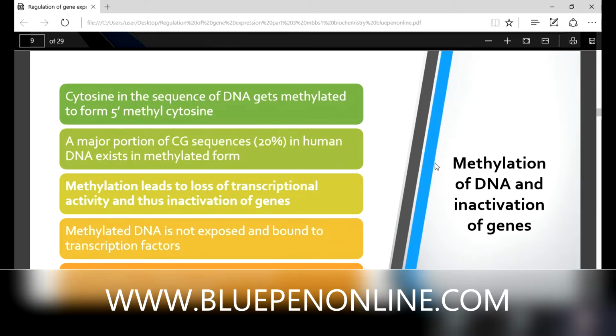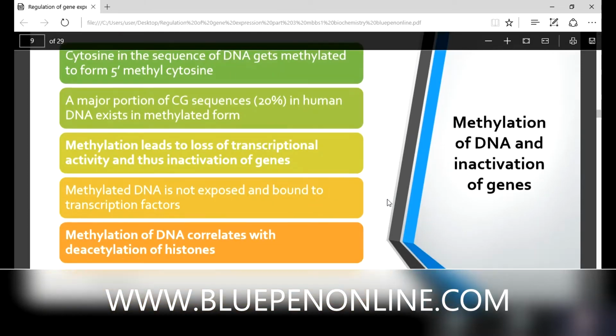Cytosine in the DNA sequence gets methylated and forms 5-methyl cytosine. A major portion of CG sequences, almost 20 to 70% in human DNA, exists in methylated form. Methylation leads to loss of transcriptional activity and thus inactivation of genes.